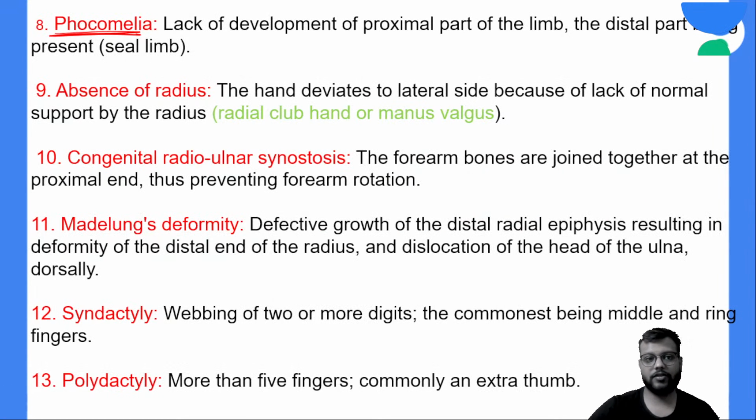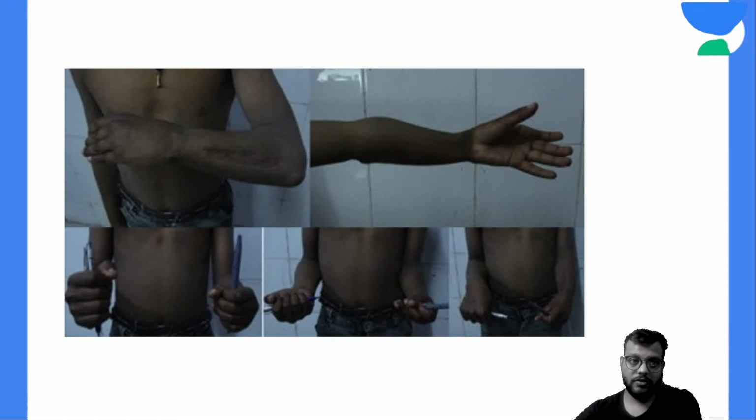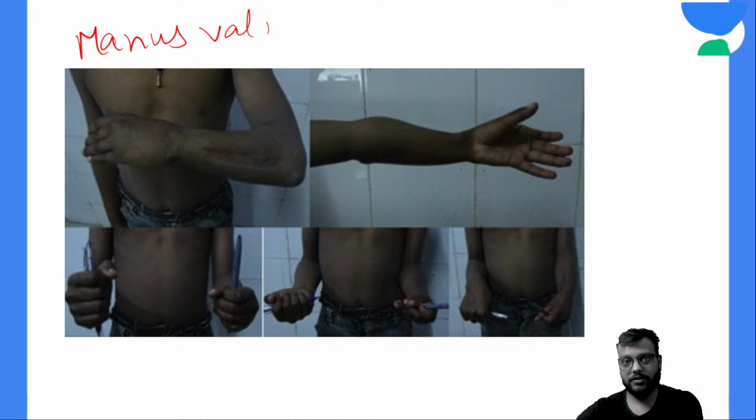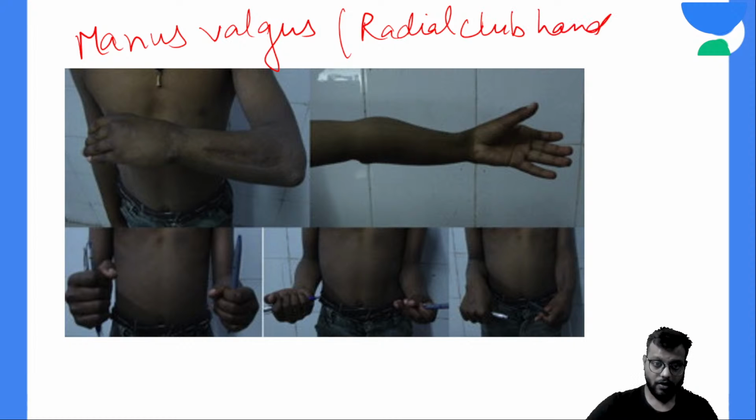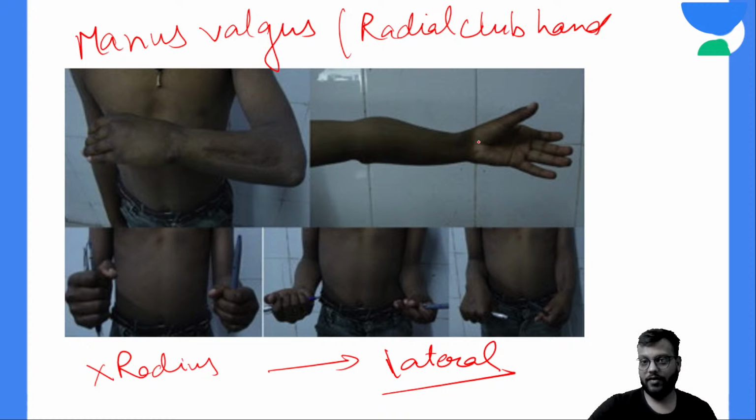Now very important is the disease where there is congenital absence of the radius bone, which is called manus valgus or the radial club hand. Here there is absence of the radius bone, so the hand will be deviated in valgus, that is, laterally. Manus valgus, so the hand will be deviated laterally. Here you can see the hand deviated laterally. This is your manus valgus deformity.